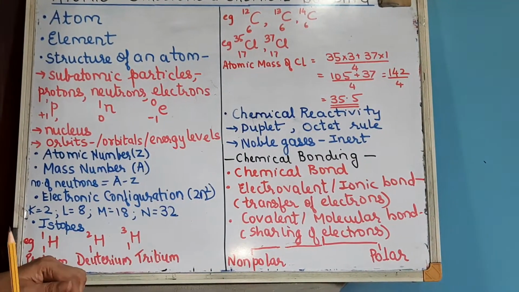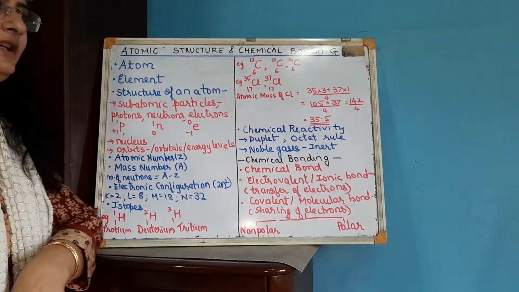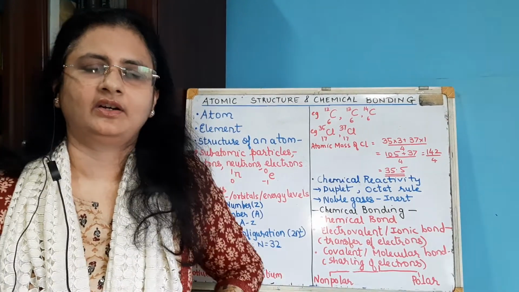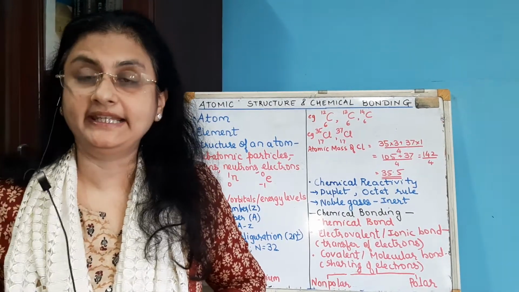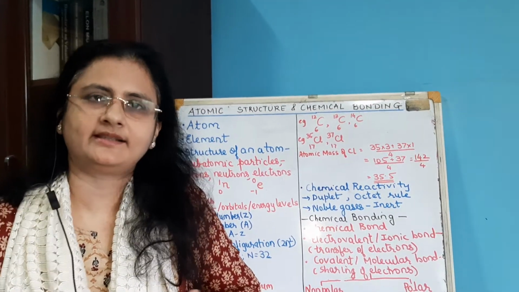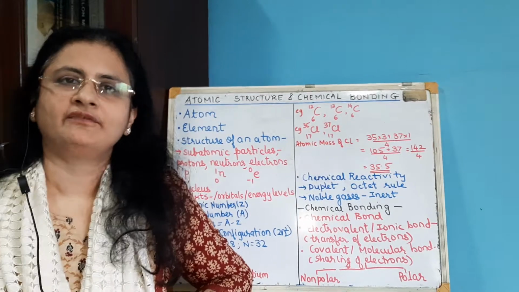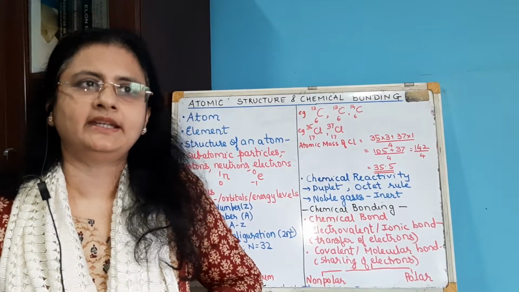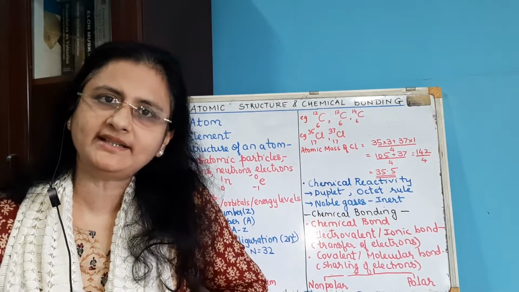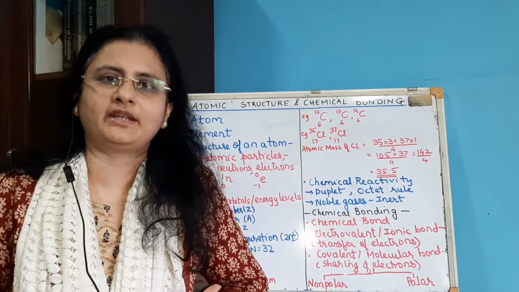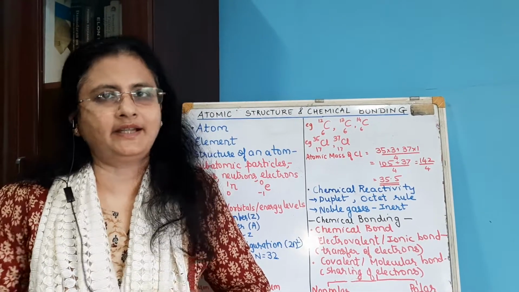Now, a chemical bond is the force, or the linkage, which holds 2 or more atoms together in a molecule. Yes, a chemical bond is the force which holds 2 or more atoms together in a molecule. Now the elements which are involved in chemical bonding are metals and non-metals.